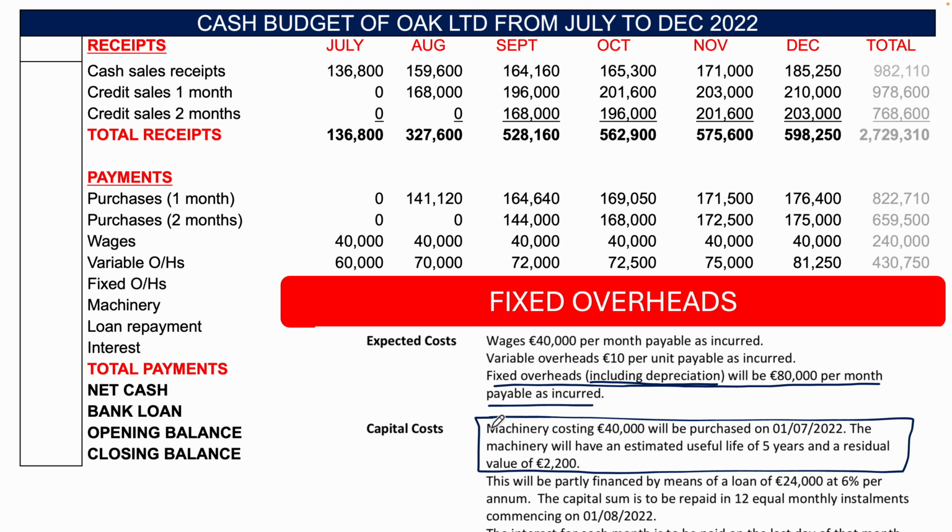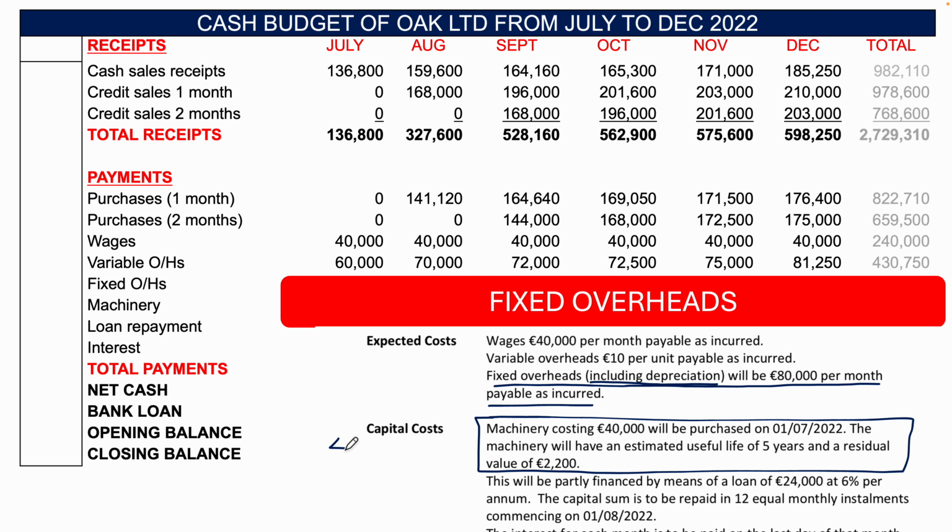It says machinery costing 40,000 will be purchased on the 1st of the 7th, 2022. The machinery will have an estimated useful life of 5 years and a residual value of 2,200. So this should help us work out how much depreciation is per month.